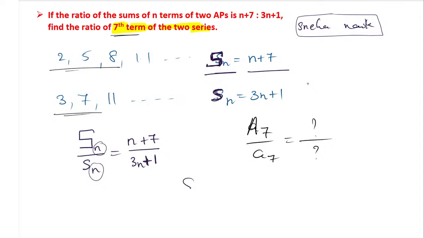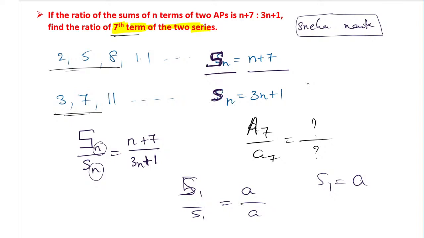Because S1 divided by s1, the sum of the first term of the first AP, S1, is nothing but A, the first term of that AP, divided by the first term of this AP, because S1 refers to the sum of the first term, meaning only the A value. So we can find it that way.